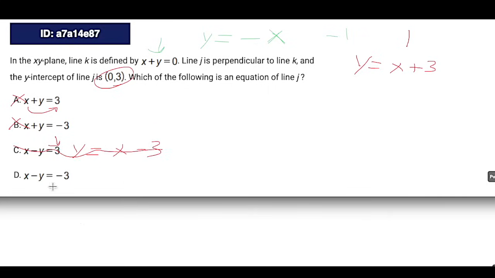So then D, we subtract the x from both sides. We get -y equals -x minus 3. But for slope-intercept form, we want a positive y. So we literally just multiply everything by -1, and this whole thing becomes positive, which is what we wanted, right? y equals x plus 3. So our answer is D.